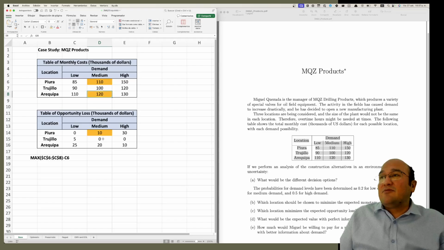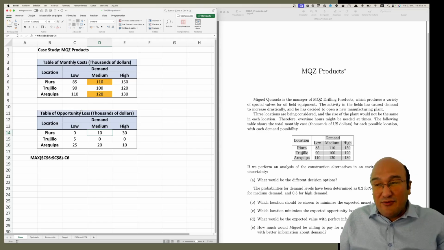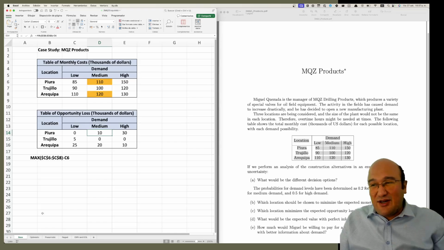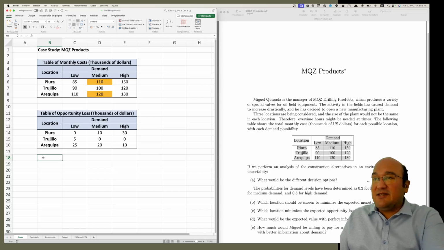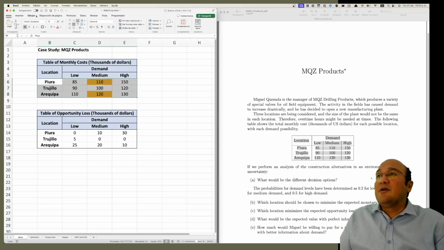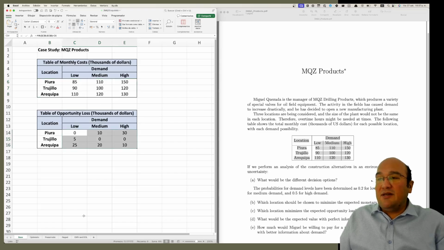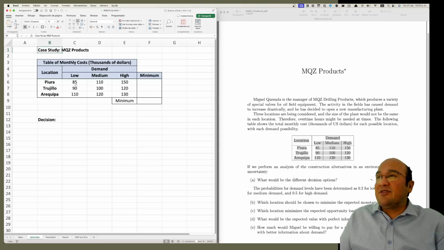Here, for example, why did we get 20? Well, the cost was 120. The best cost was the lowest, 100. So the difference is 20. Okay, it's the same logic. So just be careful when you use formulas for the profit and for the cost. So we have this table. Let's erase this. We don't need it anymore.